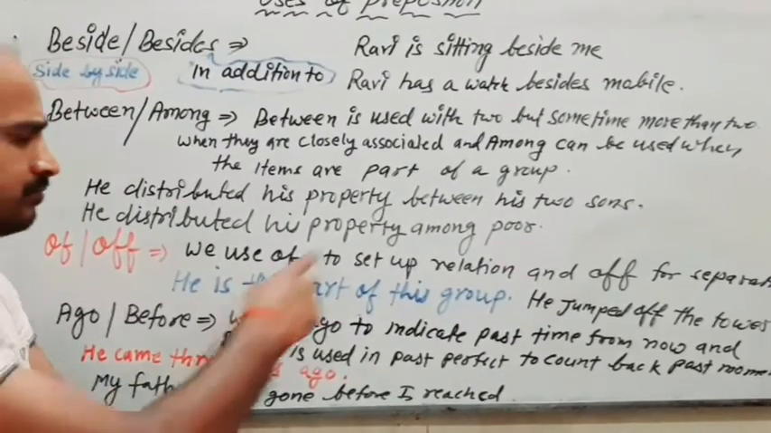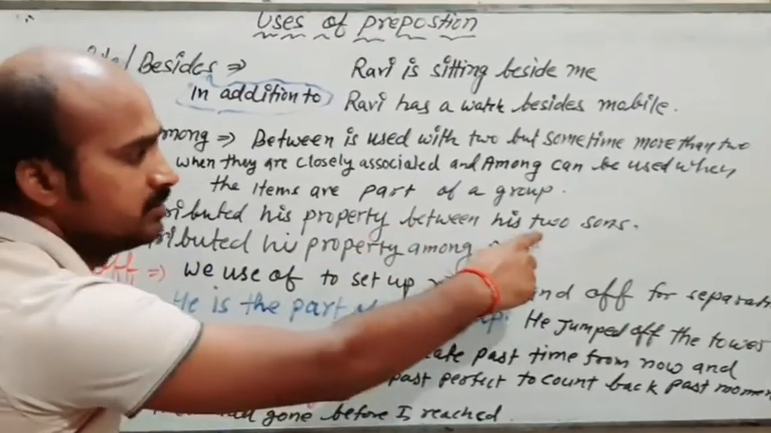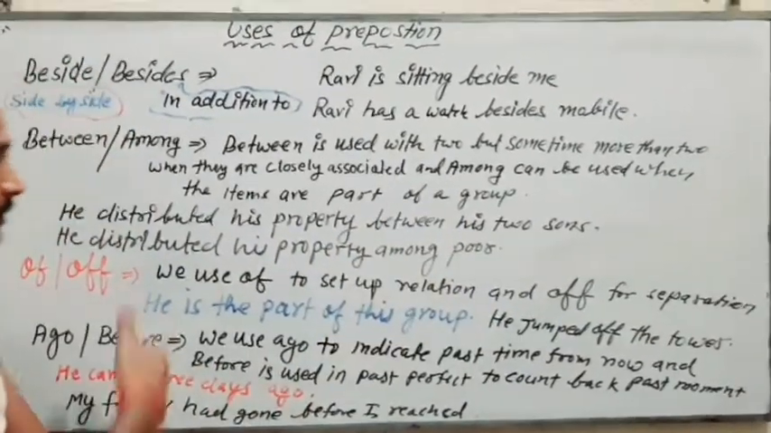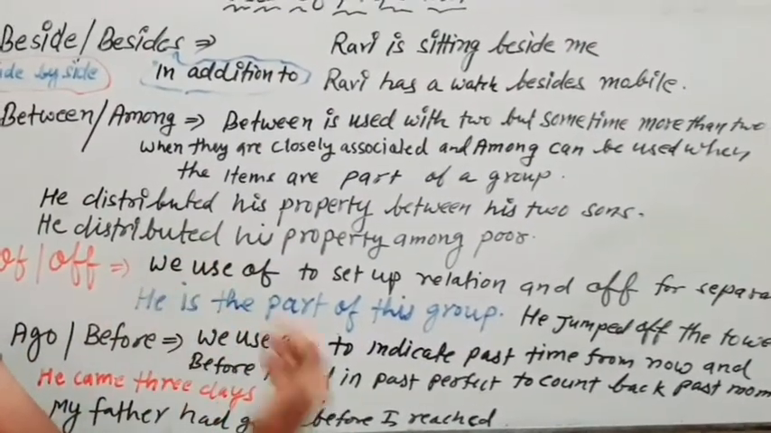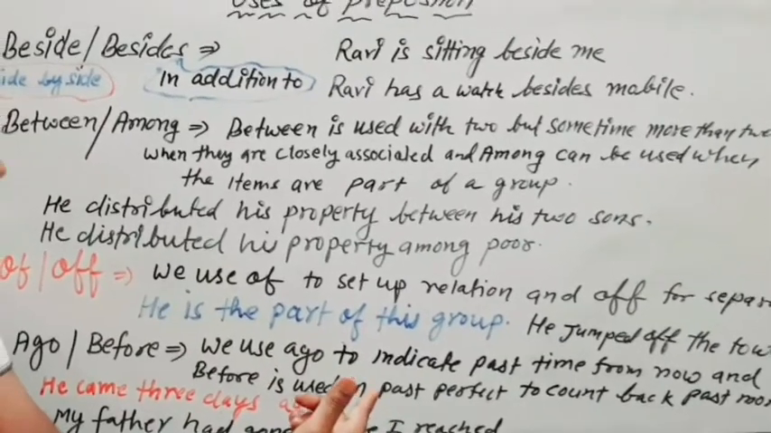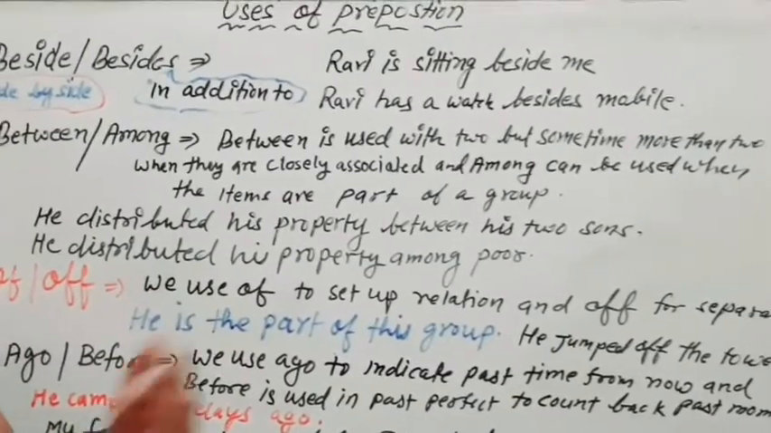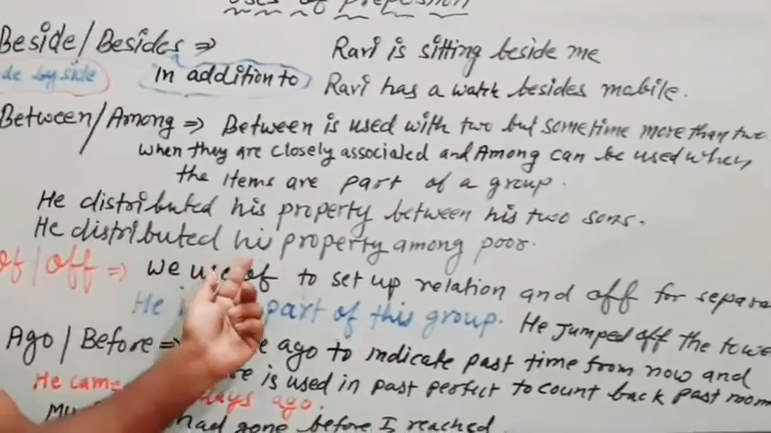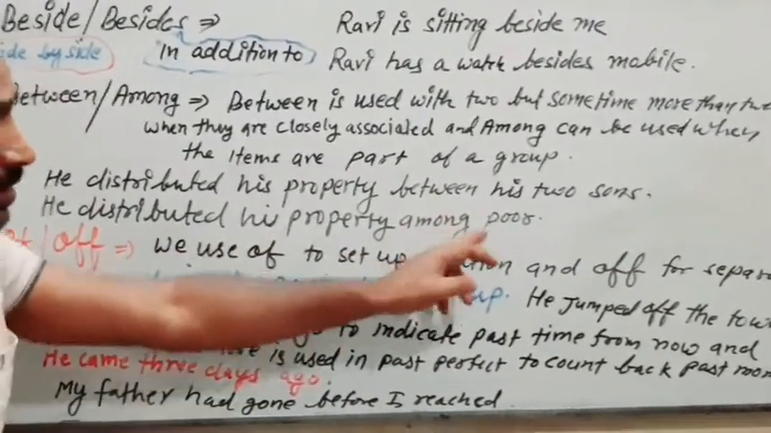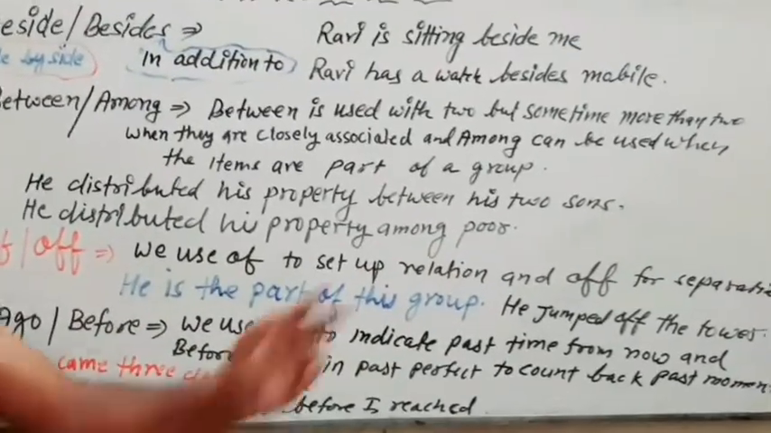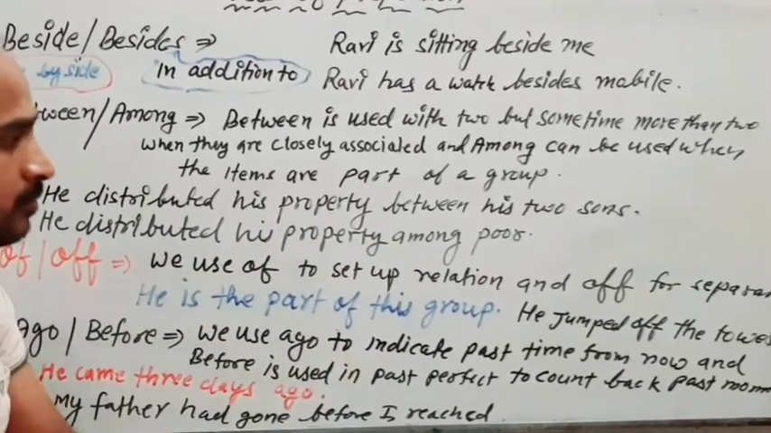Just see, he has just distributed his property between 2 sons. Now we can also say he distributed his property between Rohan, Sohan and Mohan, because they are closely associated. Now just see, he distributed his property among the poor. Now there is a group of poor people. So whenever there is something which is going to be part of a group, we use among.